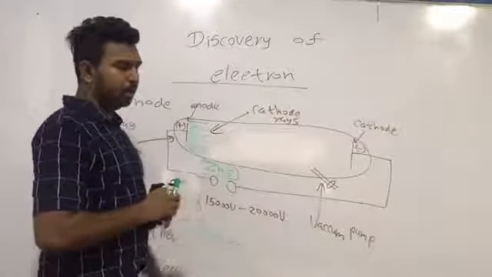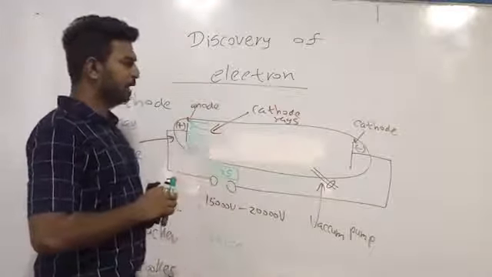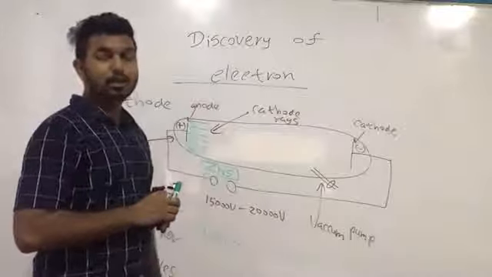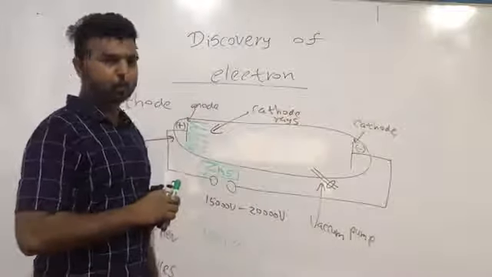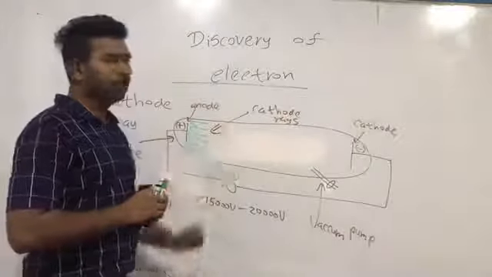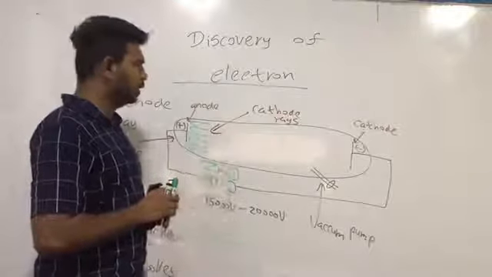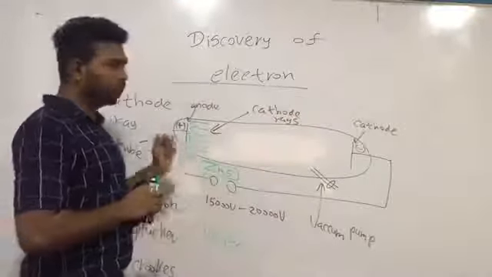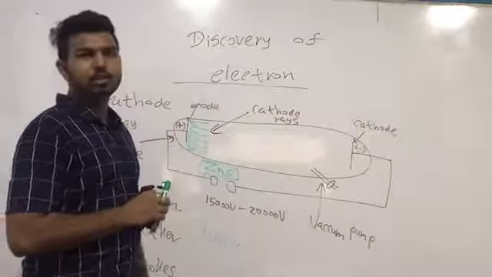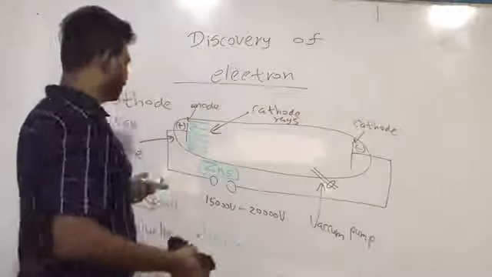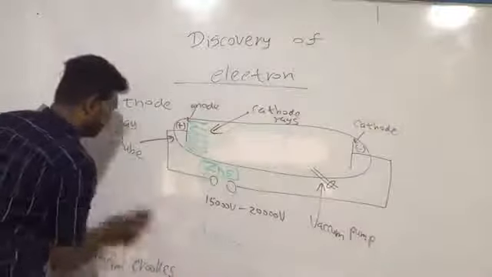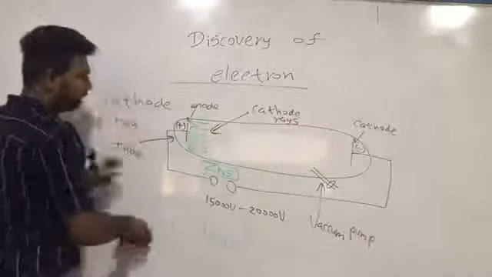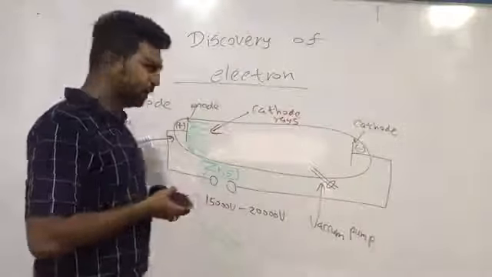Today we can confirm that using an electric field. If we apply an electric field to this apparatus, we can confirm that cathode rays are negatively charged particles. We will make some notes after explaining these things.